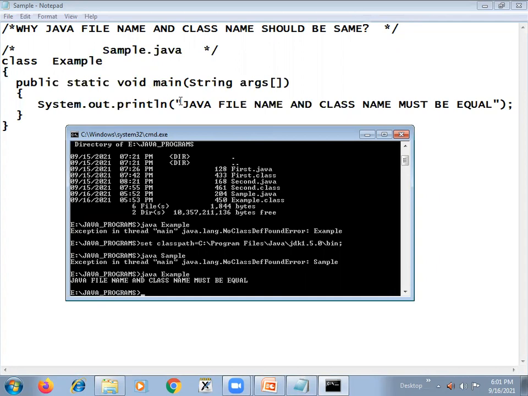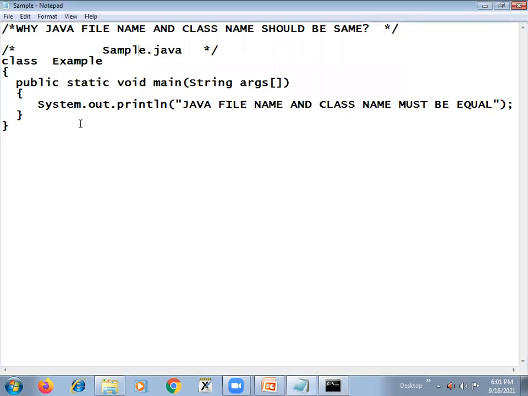To overcome this problem, you need to remember, for example, I'll show you, I'll add one more class into this same file. I have one class, example. Right now I say example one.